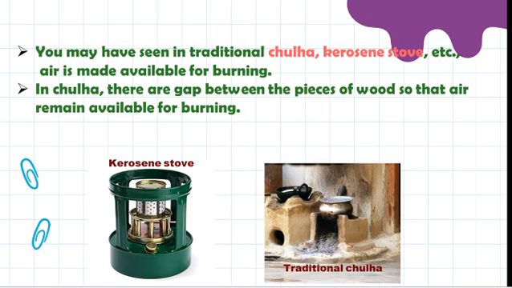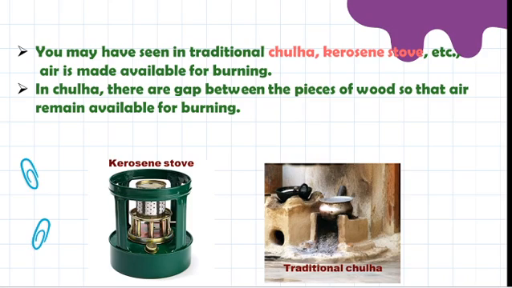And also we can see the traditional chulha and kerosene stove at our homes. In villages we can still see those traditional stoves. We can see in this picture itself, the chulha and kerosene stove. These are the things used in that time for cooking. But nowadays we are using gas cylinders and induction stoves. But this is a traditional method of cooking, and in that traditional method we use a stove like a chulha and kerosene stove.